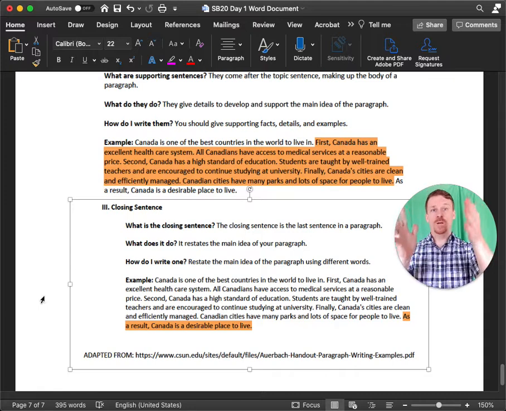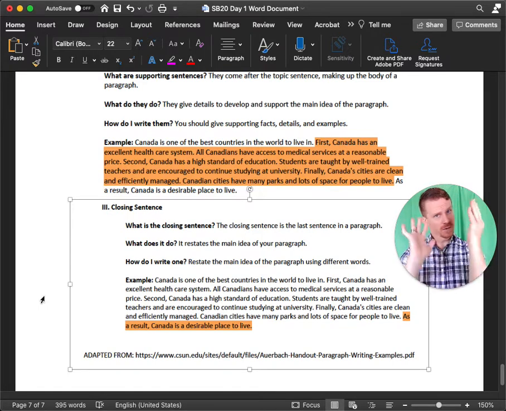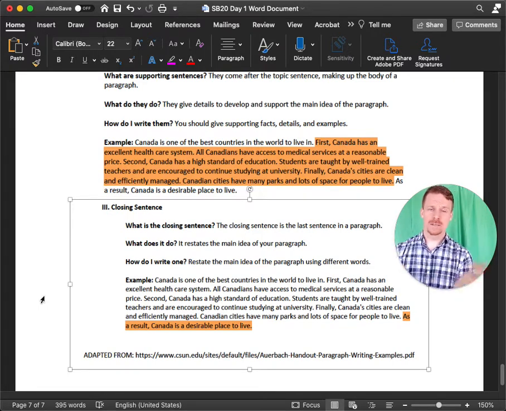So you have three pieces for your academic paragraph. You have your topic sentence that tells us your main idea. You have your points in the middle of the paragraph, 2 or 3 or 4, it's up to you. And your points have a signpost, a word that tells us here's our first point, second, finally. And then our last sentence is a restatement of our topic sentence using different words.